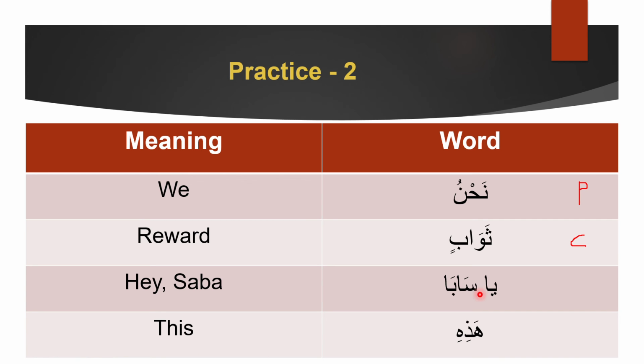Next, ya Saba. Okay, you clearly see ya here, which means hey. And you know Saba is the one being called. So Saba over here will be proper. Remember, ya cannot be proper because ya is not even an ism. Only ism can have this property. Next, hazihi. Hazihi, this, it means this, and we know that it's a pointer. This, that, those are pointers. So therefore, hazihi is proper.